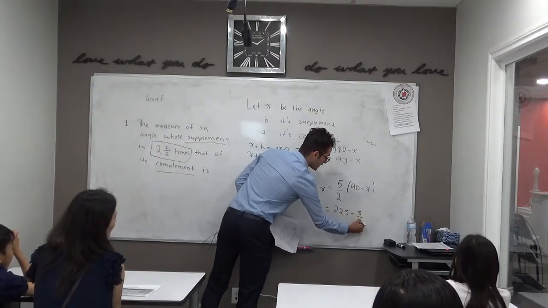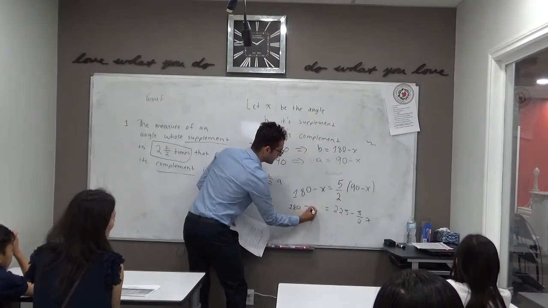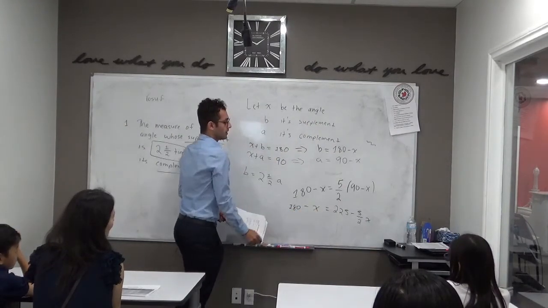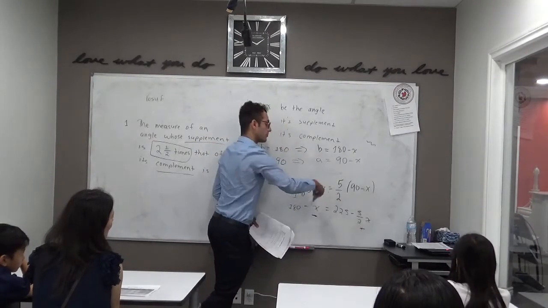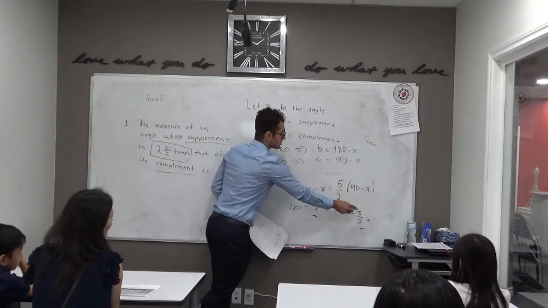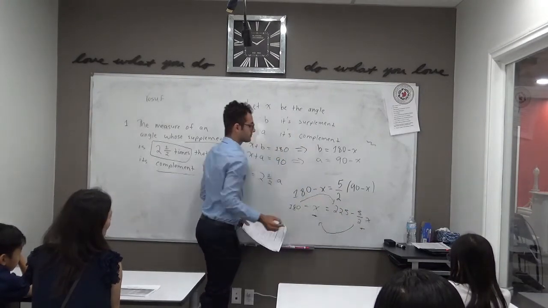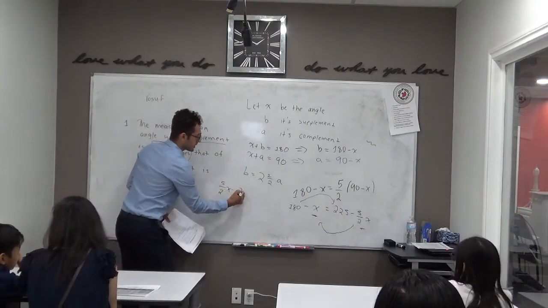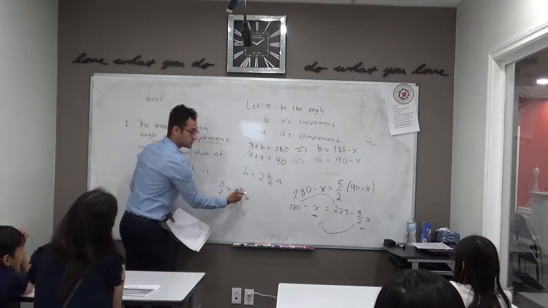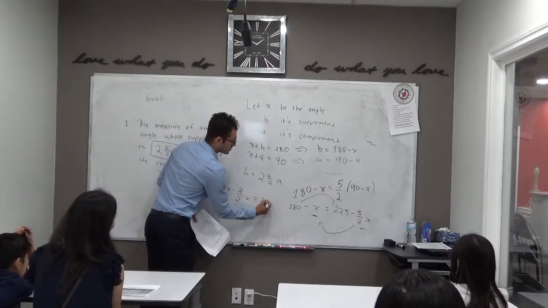Subtract 5 over 2x. And then nothing changes on this side. And then we're going to have to collect our like terms. So bring all the x's on one side and all the numbers on the other. So we can move the 5 over 2x over here and maybe the 180 over there. Right? So then we should have 5 over 2x, subtract a whole x, which I can rewrite as 2 over 2, just to have a common denominator. And then we can have 225 minus 180.